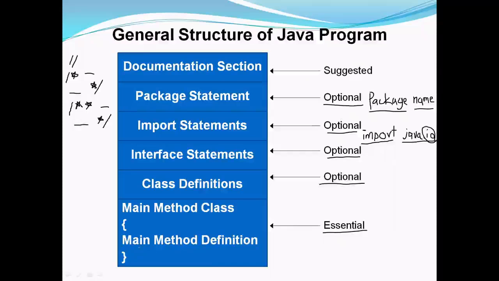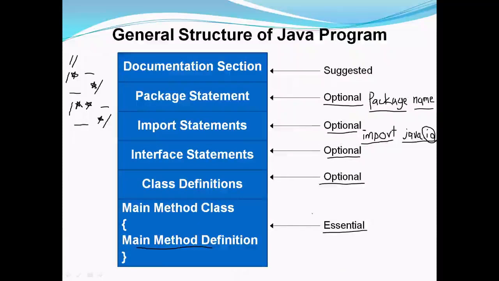So this main method is very important. This is the entry point of our program. The program execution starts from the main method and it ends when we reach the end of the main method. So this is the general structure of a Java program.